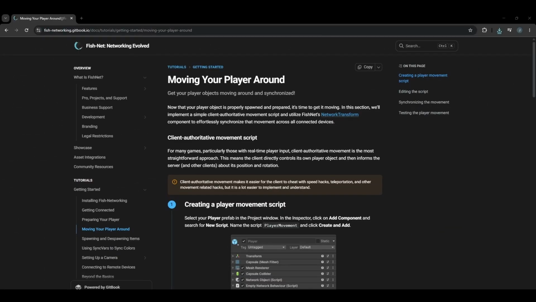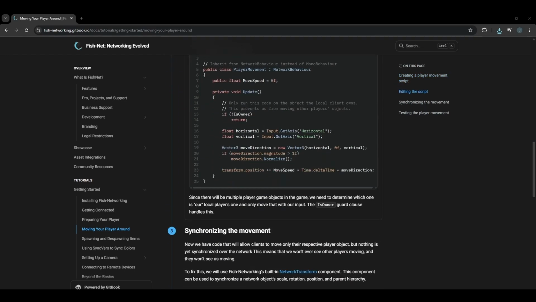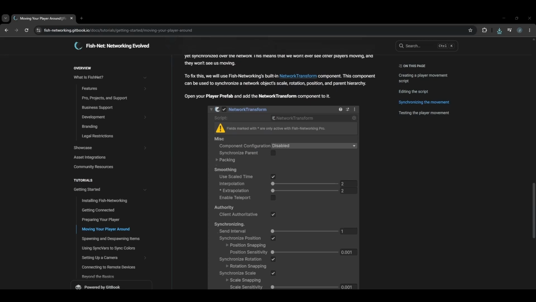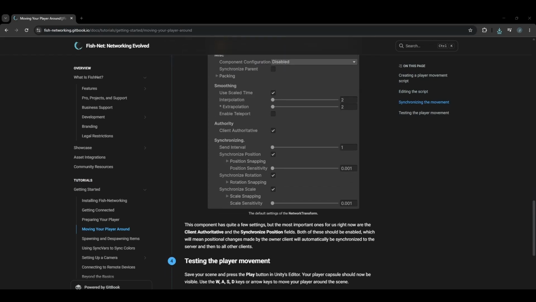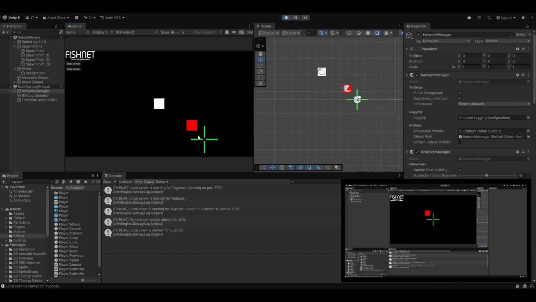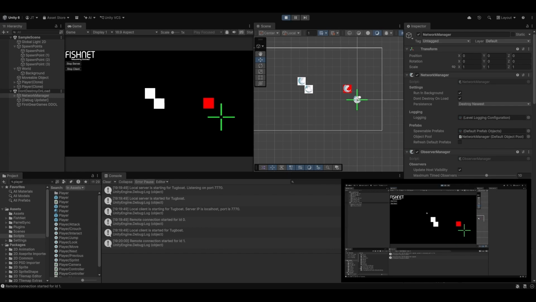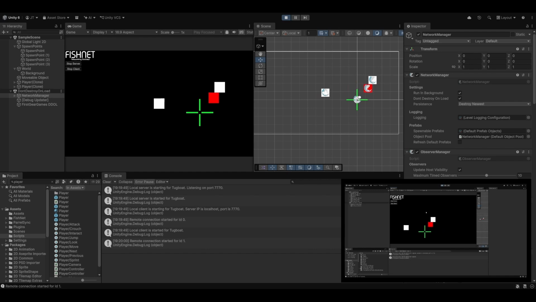After spending far longer than I'd like to admit looking through the Fishnet documentation, and with a little help from my friend Claude's cousin, I eventually tracked down the problem. I just wasn't communicating the object state correctly between the server and the client. Once that was fixed, everything finally started behaving properly. Though I did run into one final problem. While everything was now syncing correctly, the non-host player was experiencing some noticeable input lag. After digging again, and experimenting with prediction settings, I eventually got things feeling a lot more responsive.